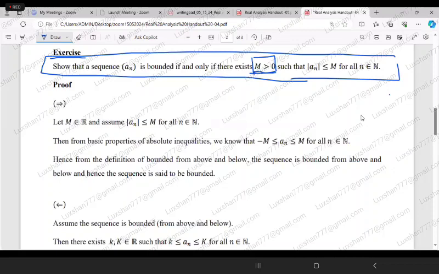Let me use the whiteboard to explain the proof.